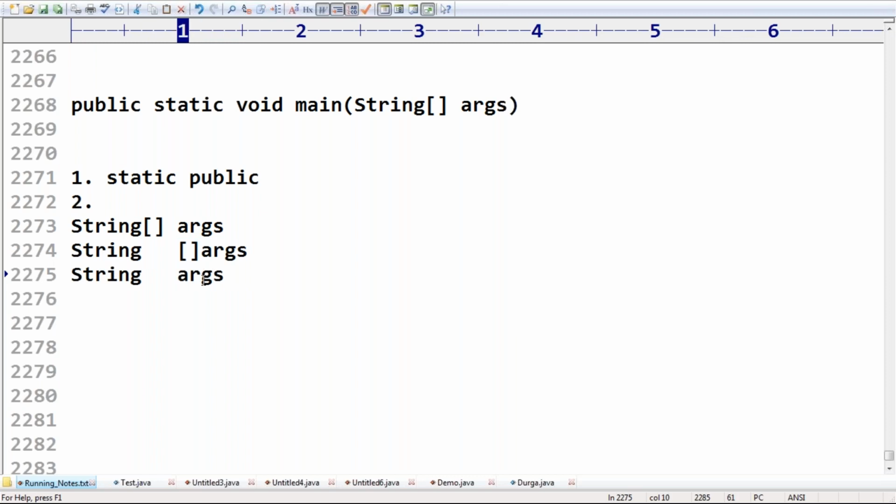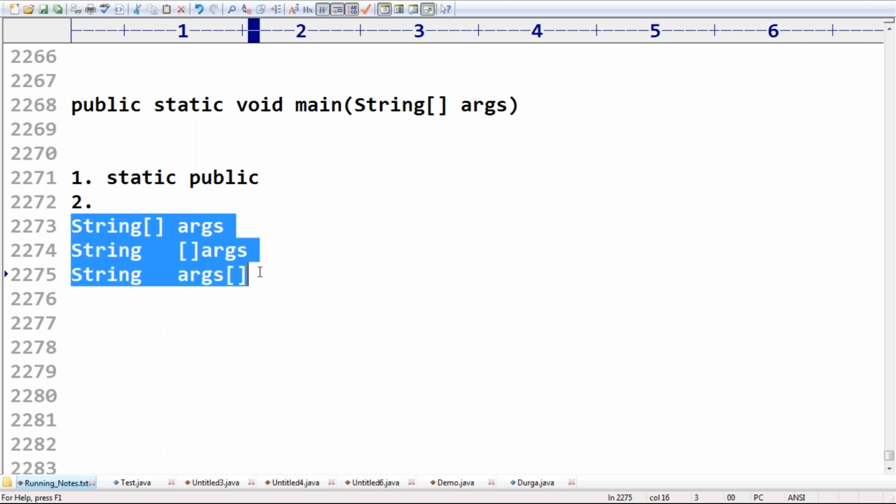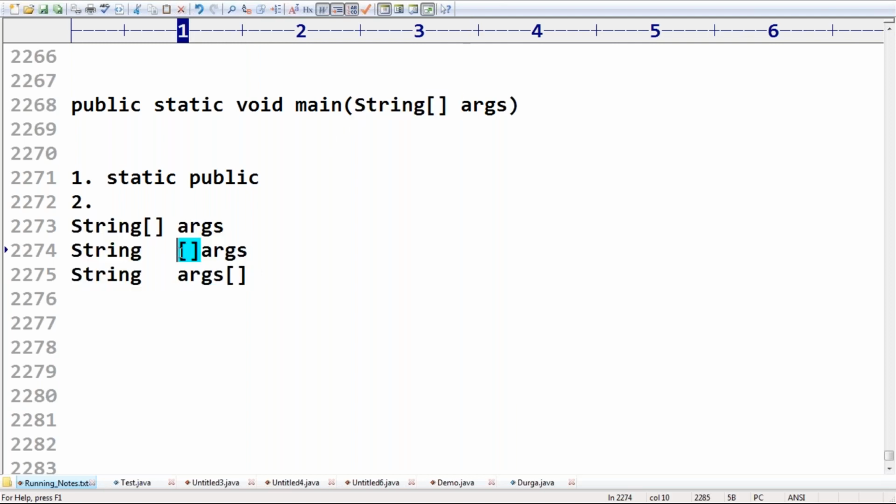All these are valid one-dimensional array declarations.